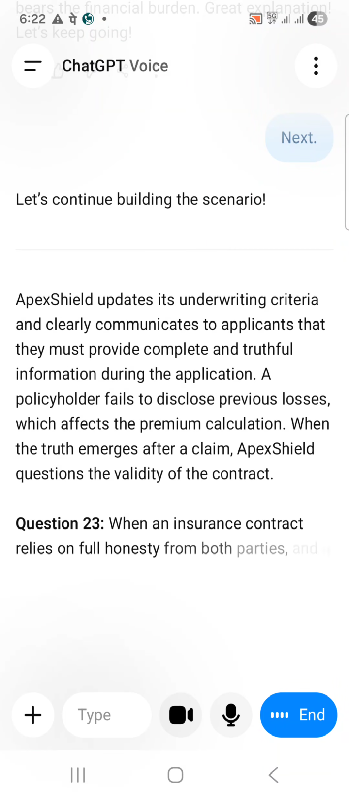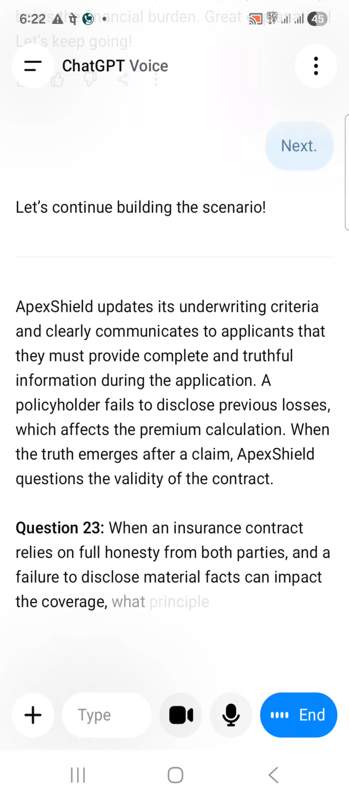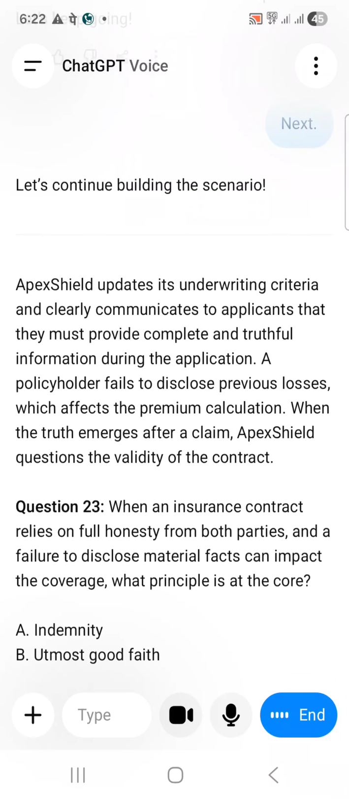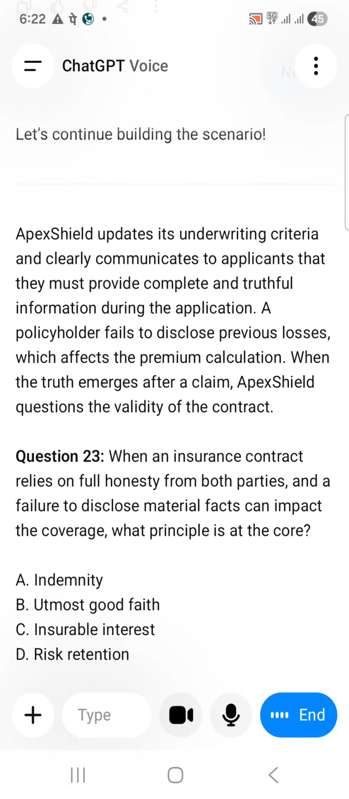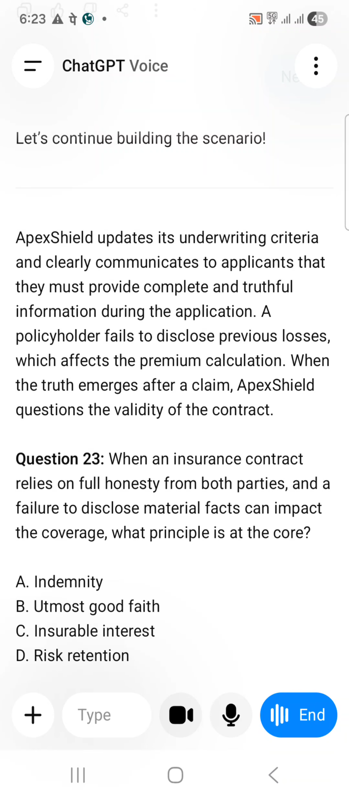Question 23. When an insurance contract relies on full honesty from both parties, and a failure to disclose material facts can impact the coverage, what principle is at the core? A. Indemnity. B. Utmost good faith. C. Insurable interest. D. Risk retention. B, utmost good faith.